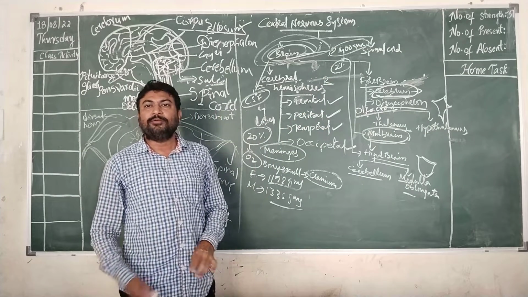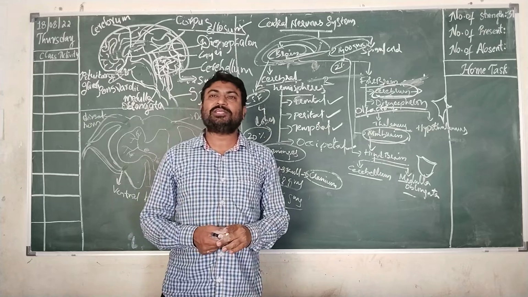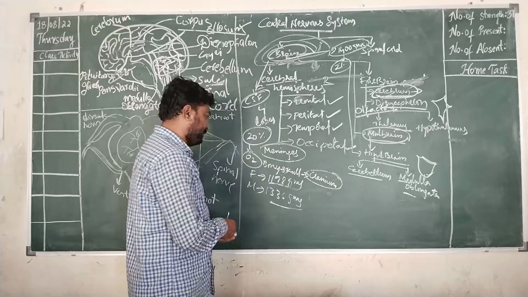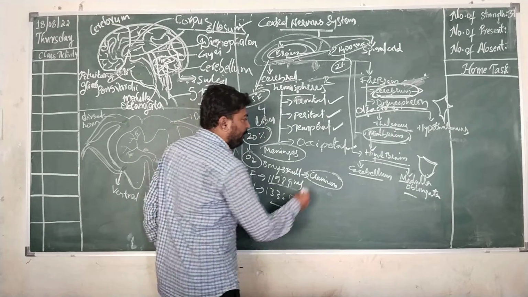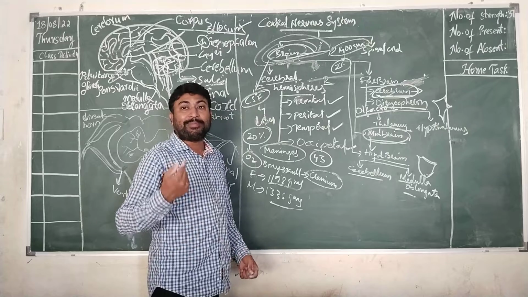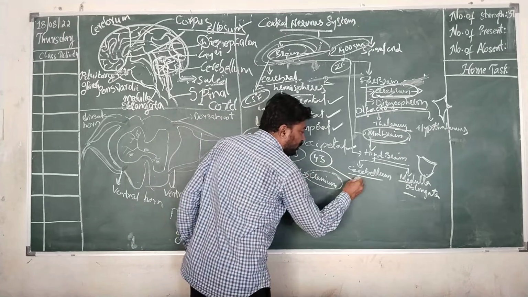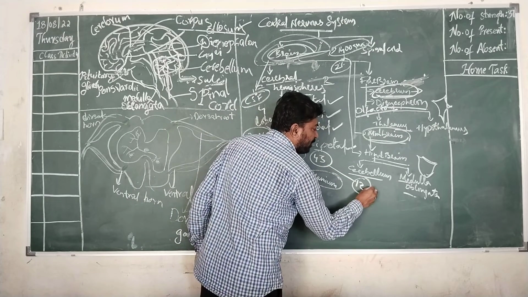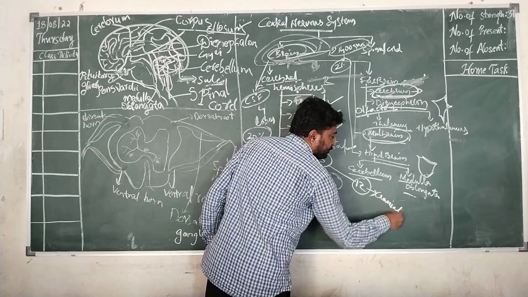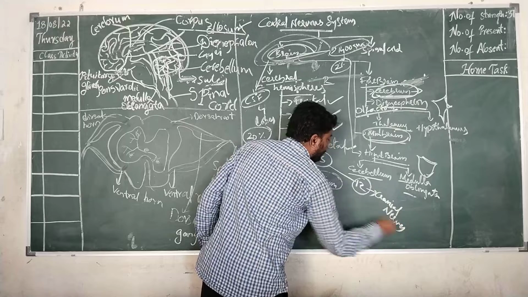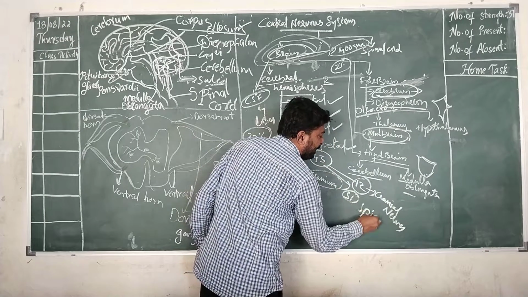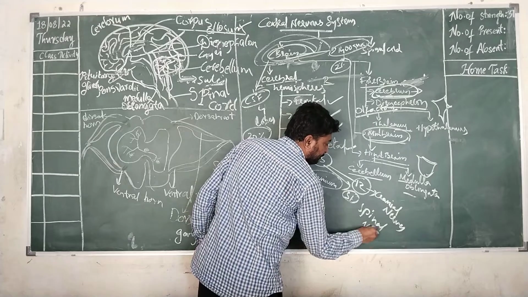And from the brain, we have 12 pairs of nerves which will be arising. They are called as cranial nerves. We have totally 43 pairs of nerves which are arising from brain and spinal cord, out of which 12 pairs are called as cranial nerves and 31 pairs of spinal nerves will be arising from the spinal cord.